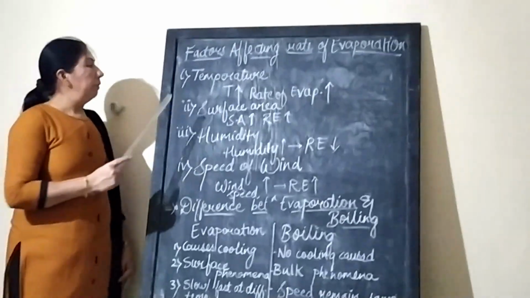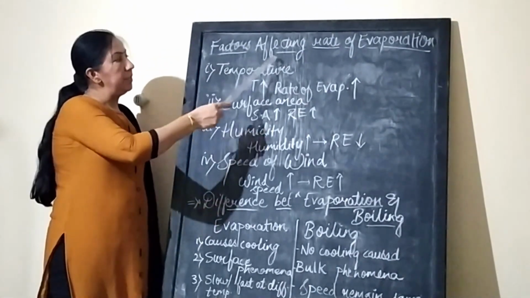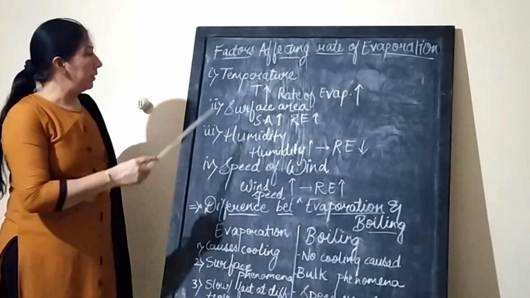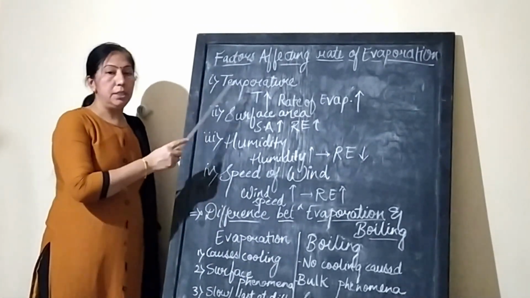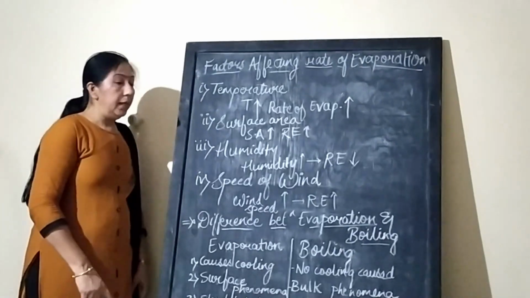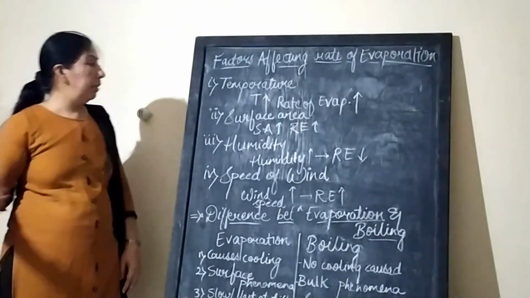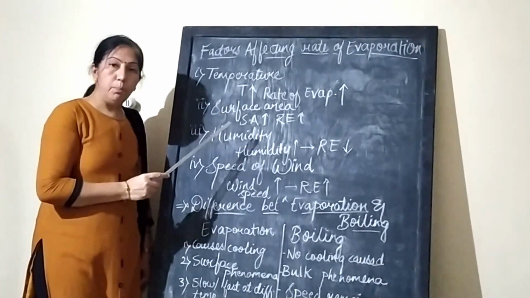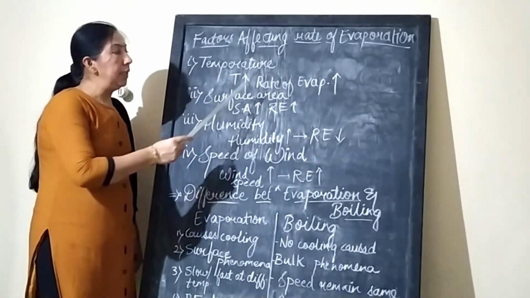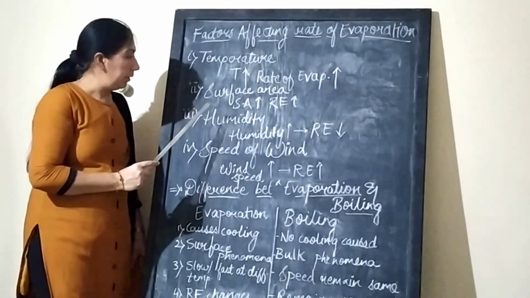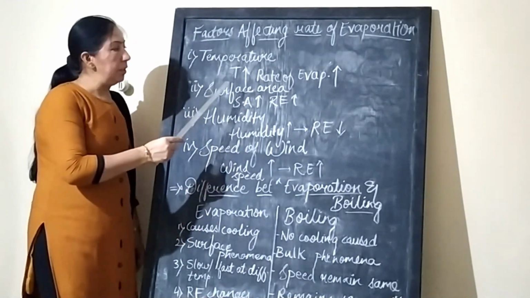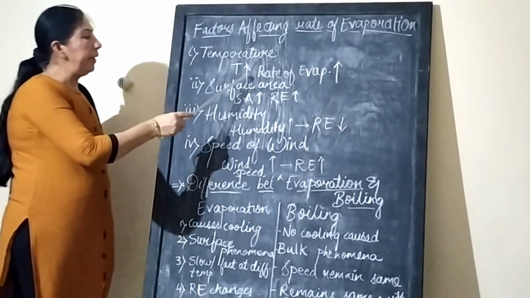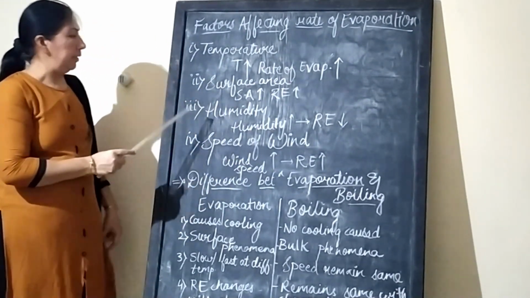Continue on. Next topic is factors affecting the rate of evaporation. First one, temperature. As temperature increases, rate of evaporation increases. In summer season, temperature is more, so wet cloth easily dries within a shorter time period. So with increase in temperature, speed of evaporation also increases. This upward arrow shows the increasing sign.